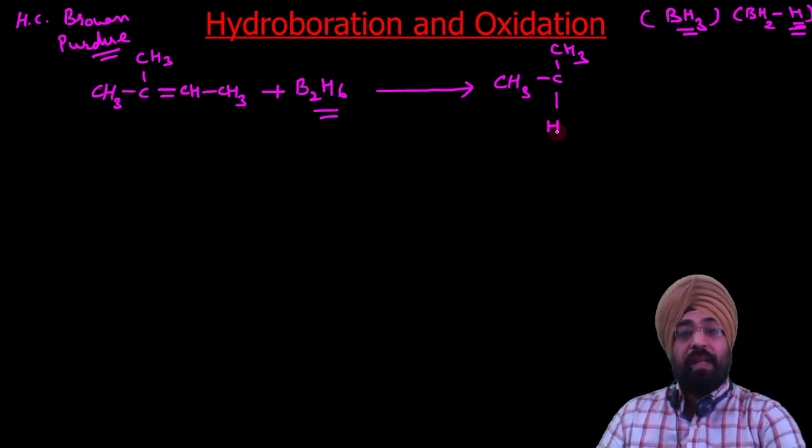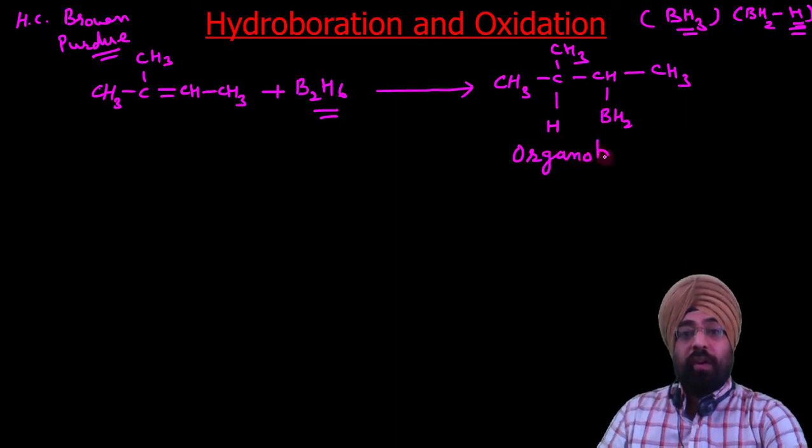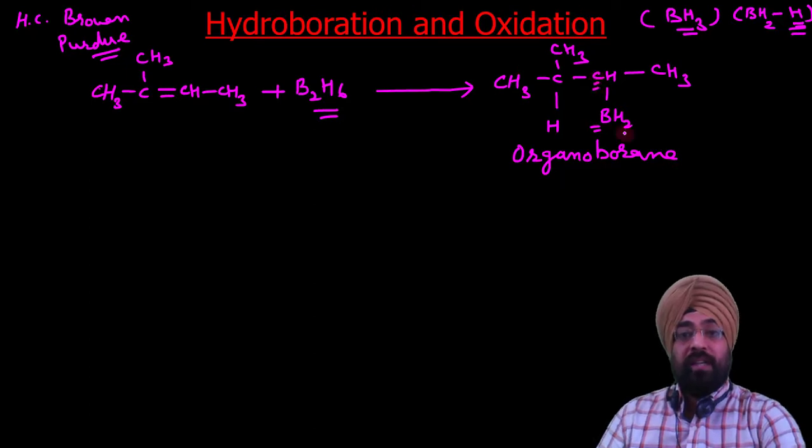Why it is anti-Markovnikov we will discuss in our next slide. Now BH2 has been added to the other carbon, so we obtain an organoborane compound. Why organoborane? Because boron is added to carbon. This addition of borane takes place in an anti-Markovnikov way.